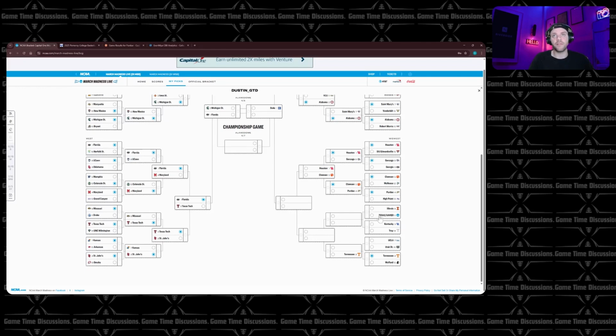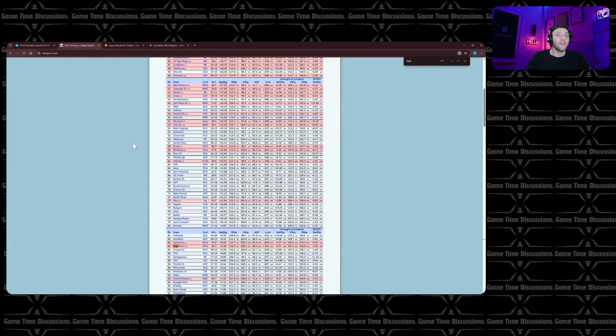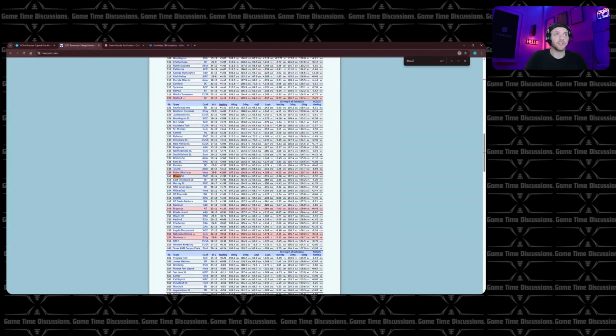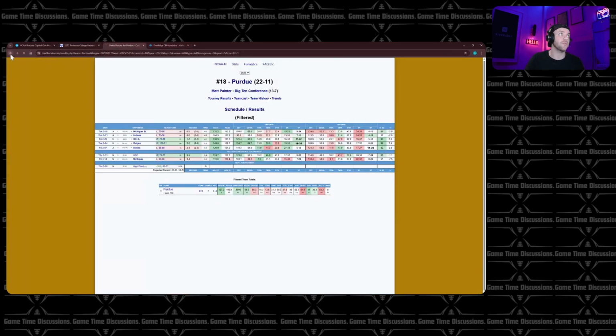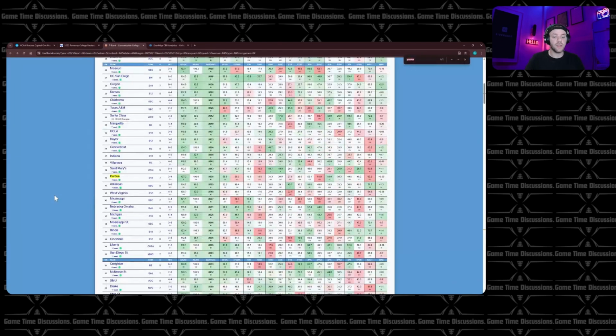Texas, Xavier, or Illinois. Illinois is dealing with injuries, so that just needs to be said there. They are 20th on our KenPom, which is good, but the problem is how they finished the year. Texas and Xavier are right next to each other, so this is actually an amazing 11-seed matchup that they get to do a play-in game for. To end the year, though, because we need to look at that, Illinois all the way down here at 47th. How did they end the year?